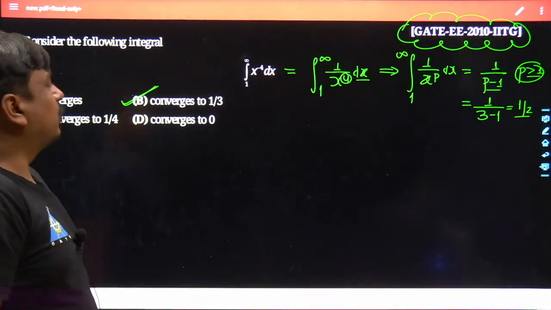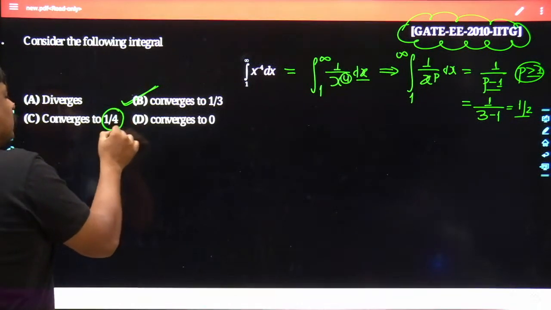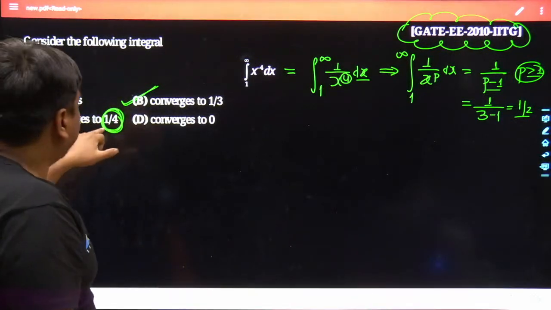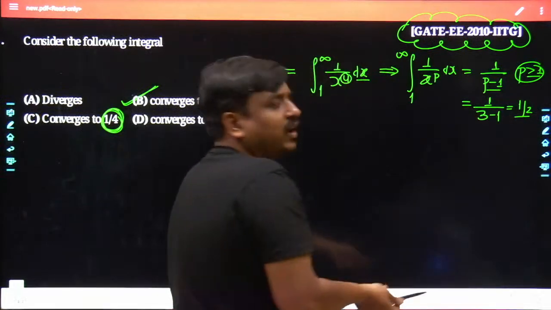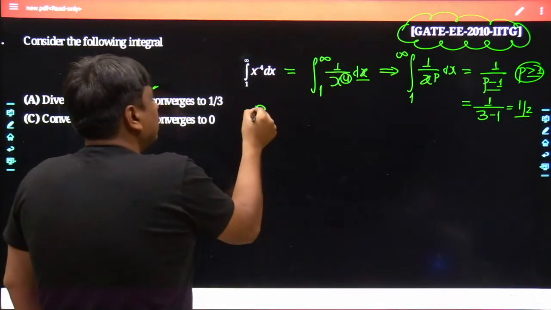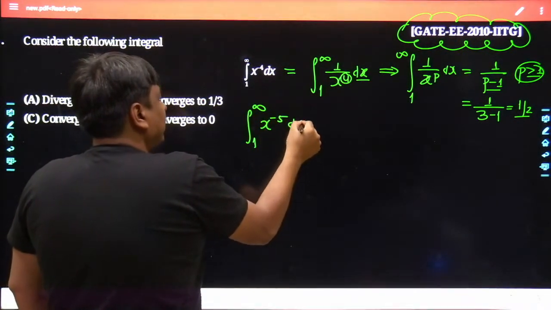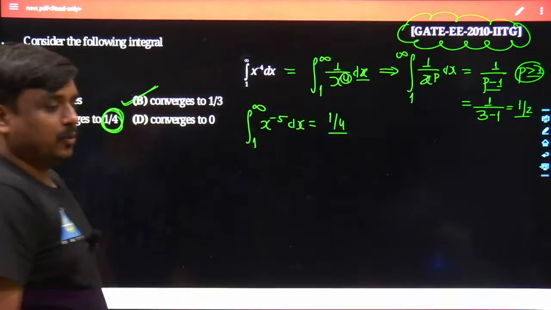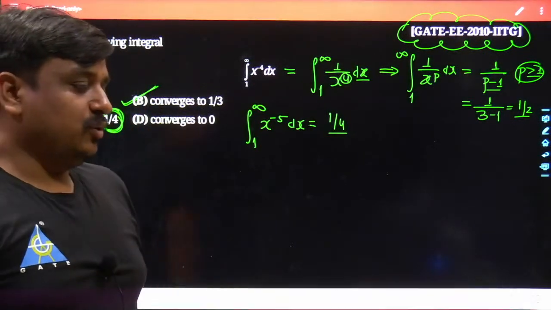So let me do one more important thing. May I know when you would get the answer as 1 upon 4? Can you suggest what would be the form of this integral? If you wanted the answer as 1 upon 4, basically the value of p has to be 5. So how can you design this problem? You can design it as the integration from 1 to infinity of x to the power of -5 dx, and once you solve this problem, the result would be 1 upon 4. Agreed? Till this point each and everything must be clear to all of us.